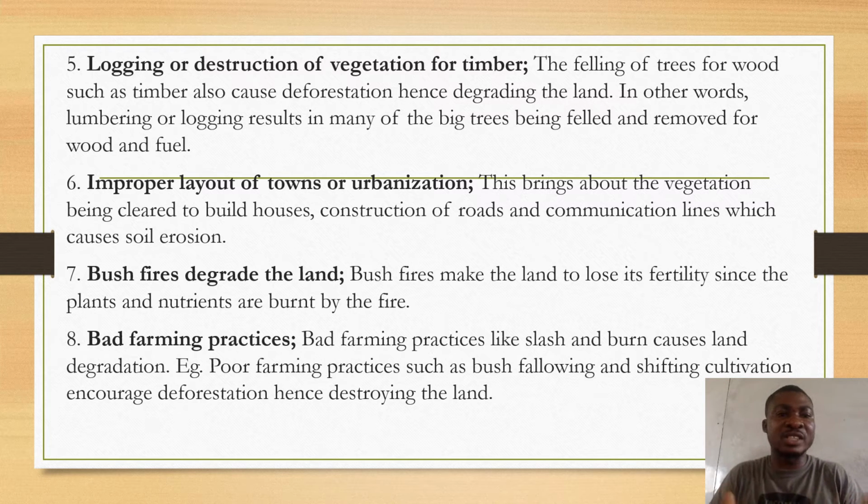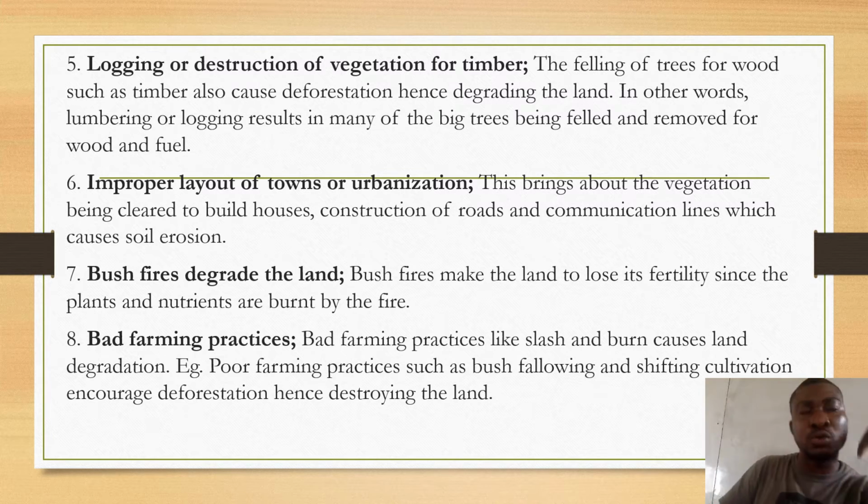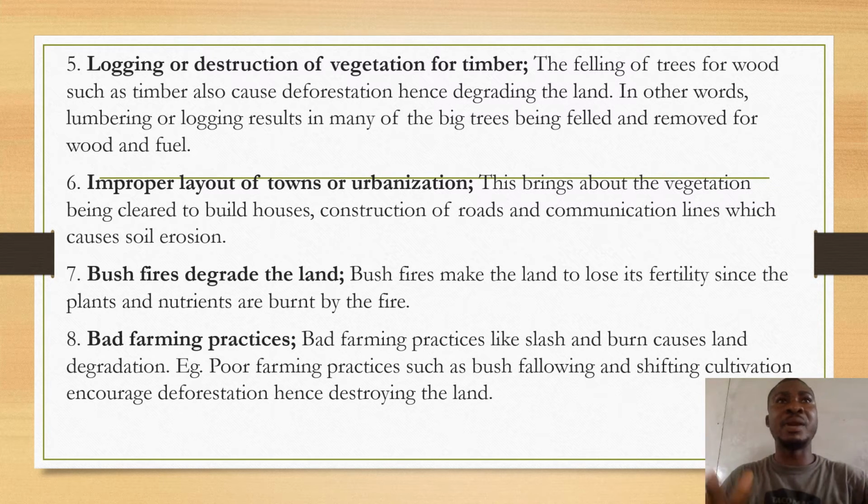These things cause soil erosion. When you are coming from the junction to St. Mary's, you can see that the whole place is eroded. Erosion is being checked there.